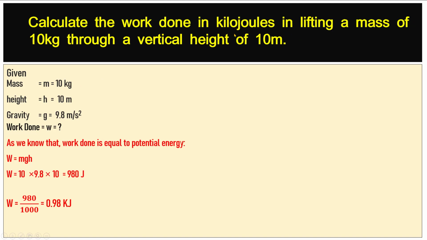Calculate the work done in kilojoules in lifting a mass of 10 kilograms through a vertical height of 10 meters. What is given here? Mass is equal to 10 kg, height is equal to 10 meters, gravity is, as we know, 9.8 meters per second square, and we are to find work done. As we know that work done is equal to potential energy, W is equal to M into G into H. By putting values, M is 10, G is 9.8, H is 10. W is equal to 980 joules.